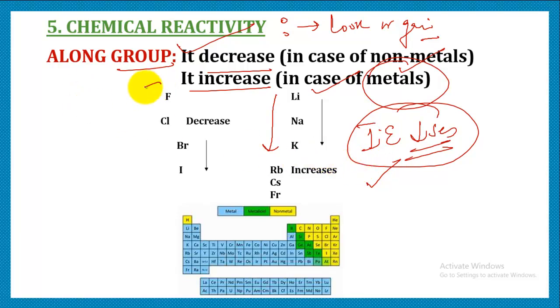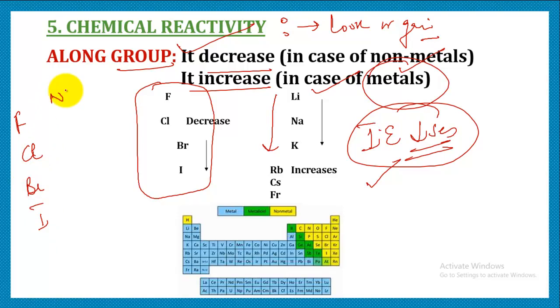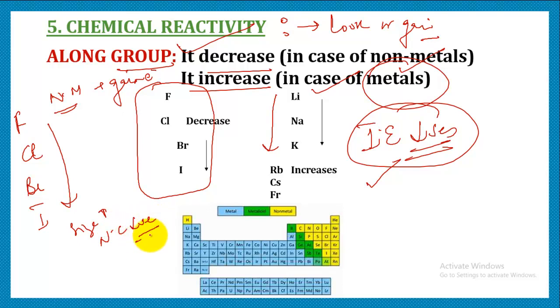But if we focus on non-metals, let's say we have the halogen group: fluorine, chlorine, bromine, and iodine. We know that non-metals have a tendency to gain electrons. But when we are moving down, the size is increasing, due to which nuclear charge decreases.